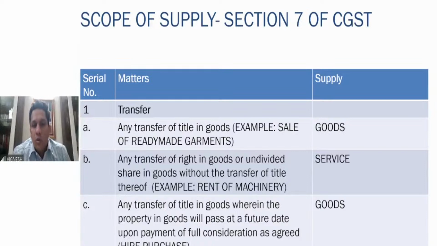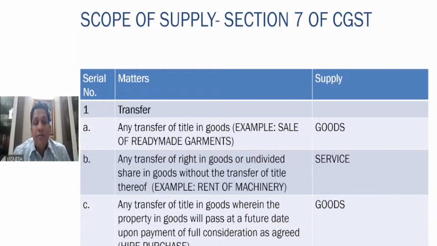Transfer of right in the goods or undivided share in goods without the transfer of title. That means you're not transferring the title or you're not transferring the ownership. You're only transferring the right to use the goods. So renting, example is renting. If you have a machinery and are giving it out on rent, no title is being transferred, only the right to use is being transferred. That is a service. As per GST, we have to take that as a service.